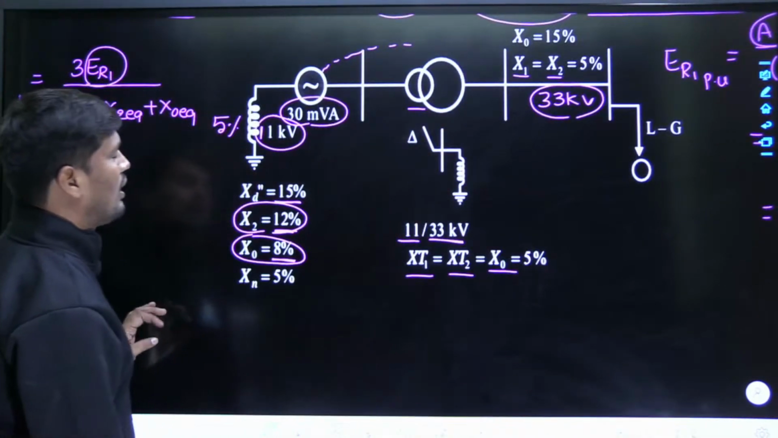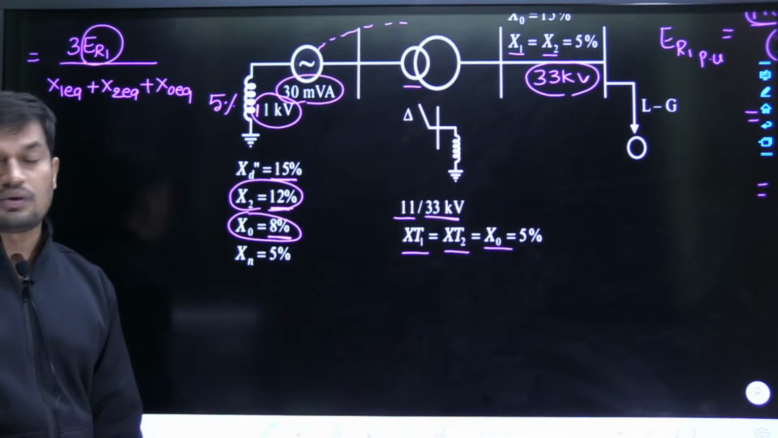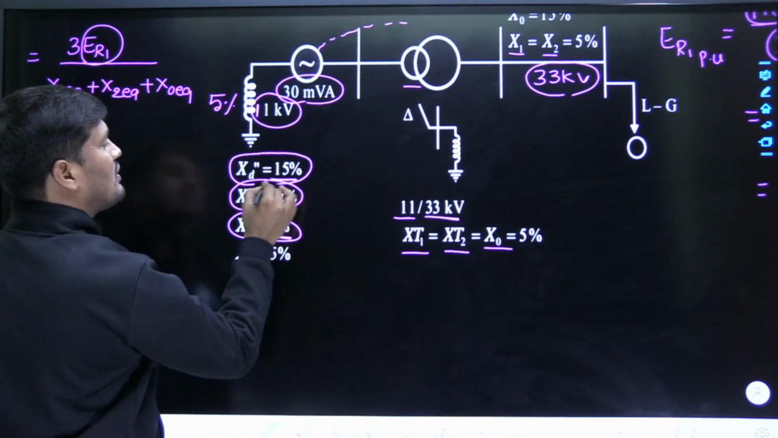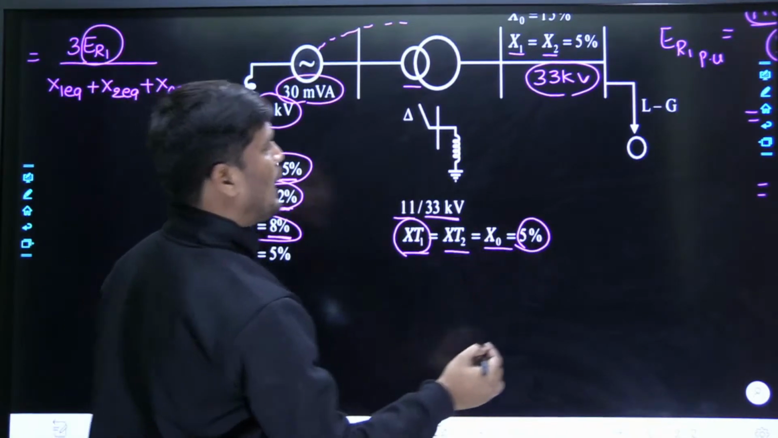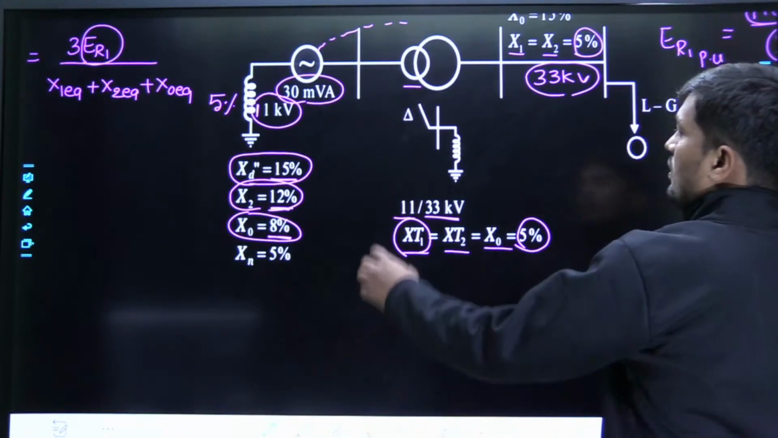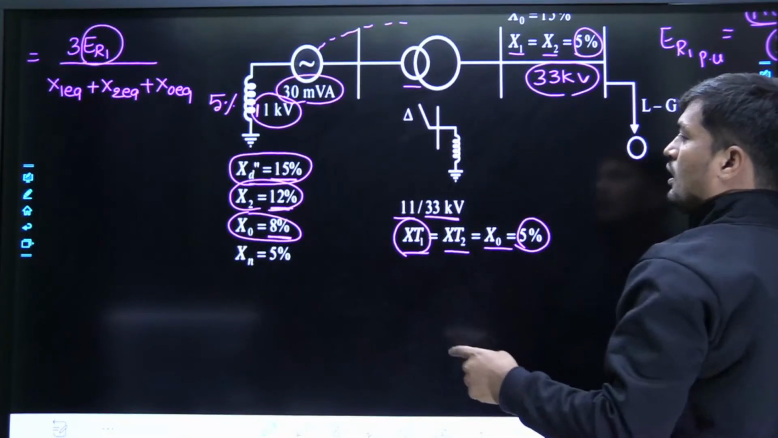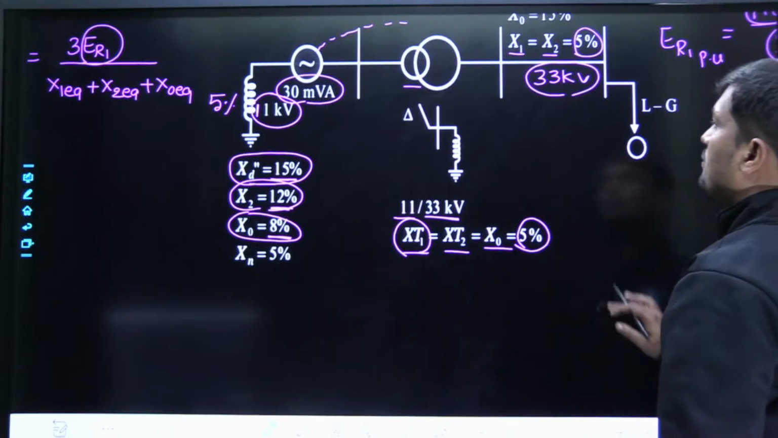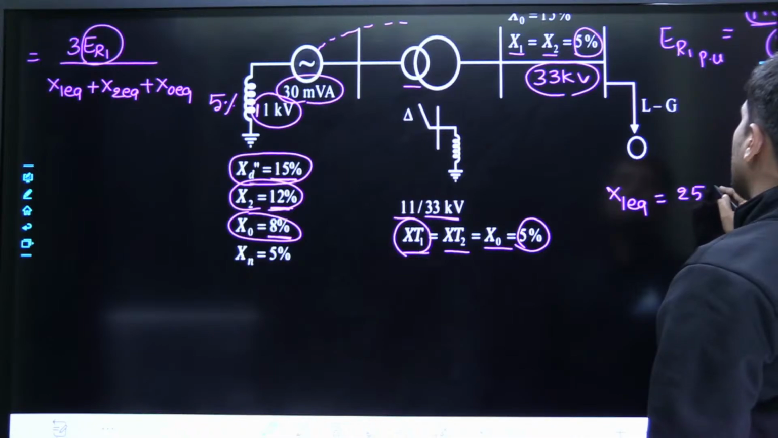Now dear friends, how to calculate positive sequence reactance, negative sequence reactance, zero sequence reactance? This will be the question right now. See, directly I am going to apply the shortcuts. The positive sequence reactance of the generator is 15%, positive sequence reactance of the transformer is 5%, and positive sequence reactance of the transmission line is also 5%. Now look here, all these three are connected up to the fault point in series. Therefore, equivalent positive sequence reactance is 15% plus 5% plus 5%, which is 25%.